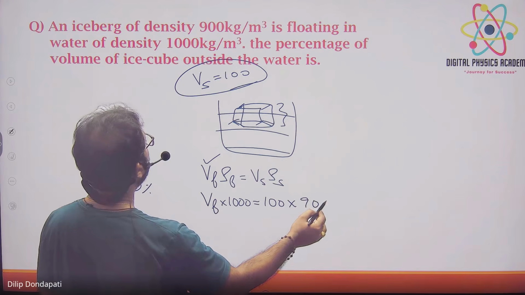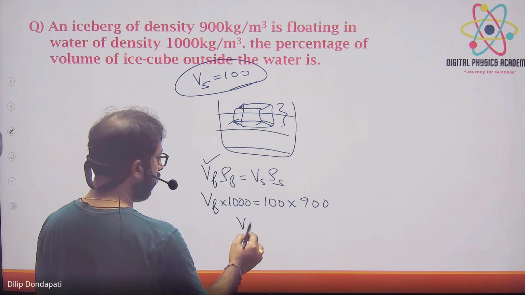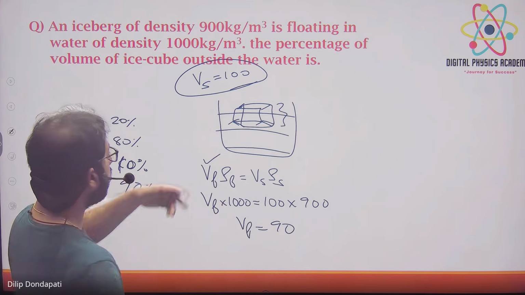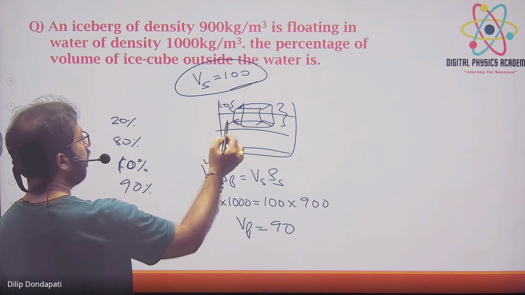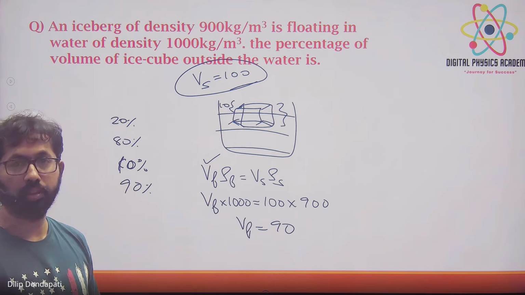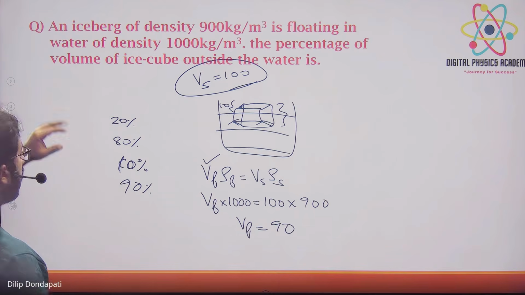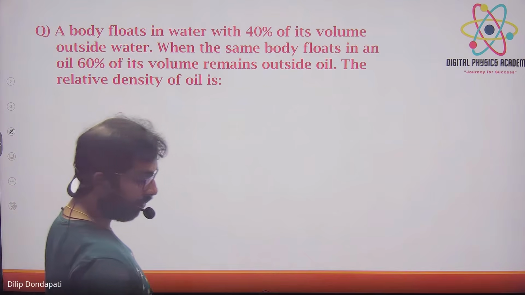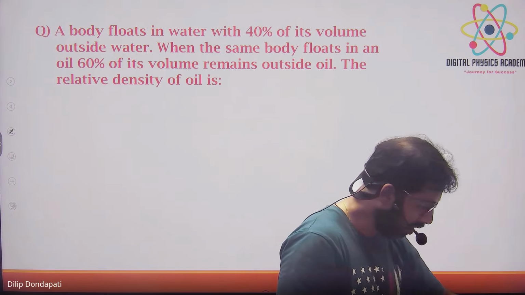So solid density is 900. So find Vf, which is 90%, 90 will come, right? So 90 came, so how much will be outside? Outside will be 10. So 10% will be there. Always use Vf into rho f is equal to Vs into rho s for floating.